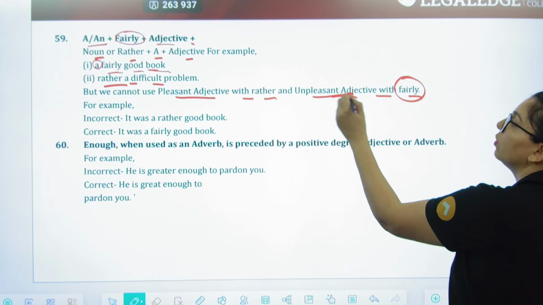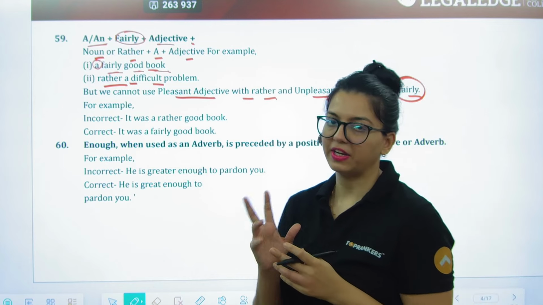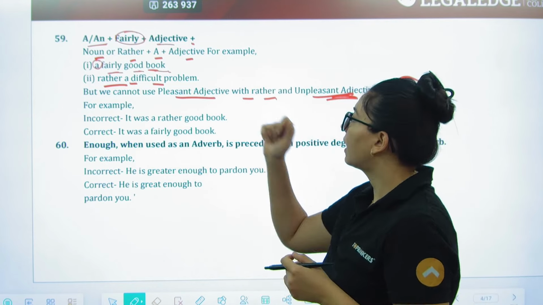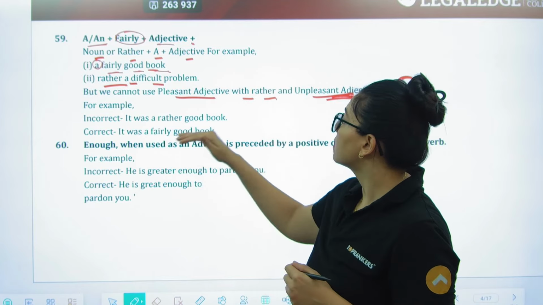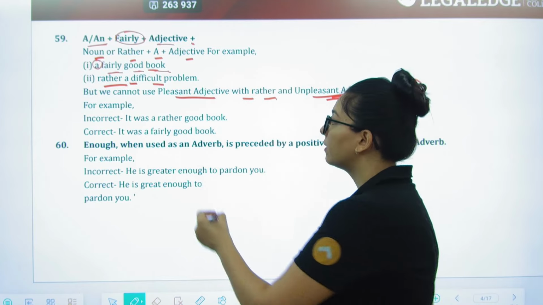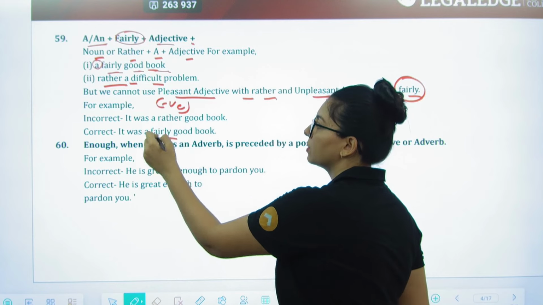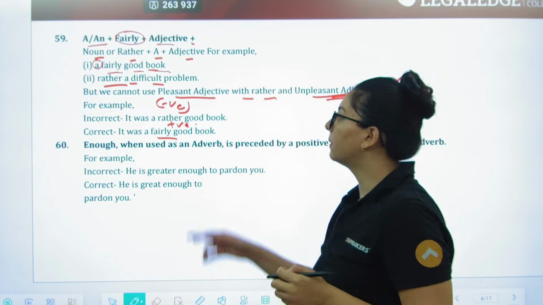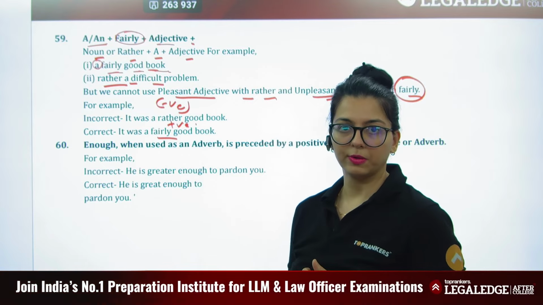So you cannot do this. So they don't go with a negative idea. Fairly, not with a negative idea, rather not with a pleasant idea. So it is a rather good book. Now that is wrong because rather always takes a negative connotation. So it is a fairly good book because this is what takes a positive connotation.